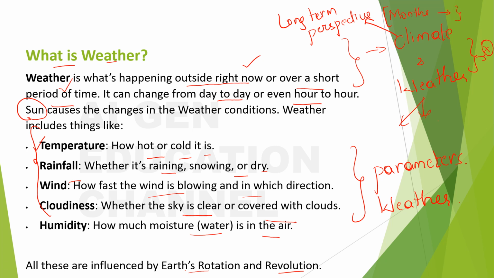Okay, so you understood the difference between climate and weather and what the parameters of the weather are. And what influences these parameters? Sun, Earth's rotation and Earth's revolution. Okay,